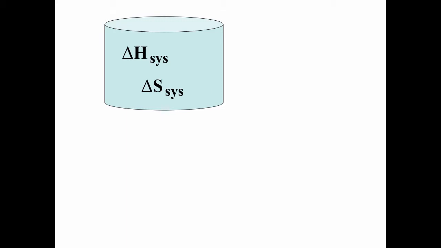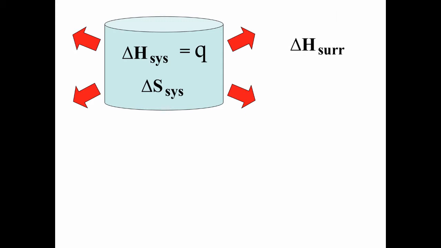Now, suppose we deal with a system that undergoes an exothermic process, so it gives off heat. Well, the heat, or Q, of the system is equal to the delta H of the system if the pressure is constant, which is often the case for us. And if the system gives off energy, then the surroundings absorb that energy. In general, the delta H of the surroundings is equal to, but opposite in sign to, the delta H of the system. So if the system gives off 2,000 joules, then the surroundings absorb 2,000 joules.